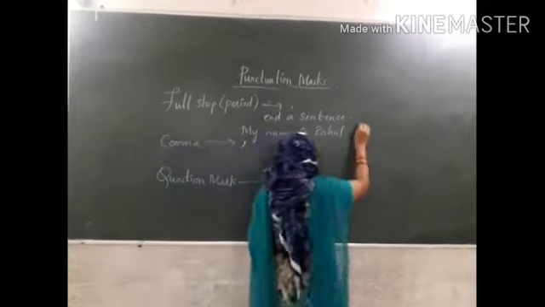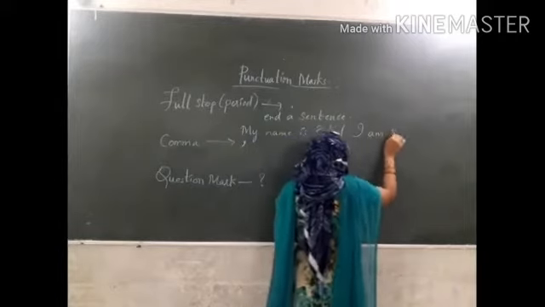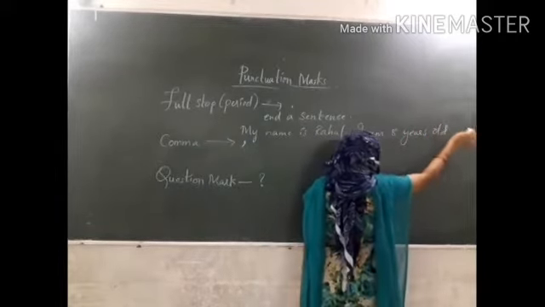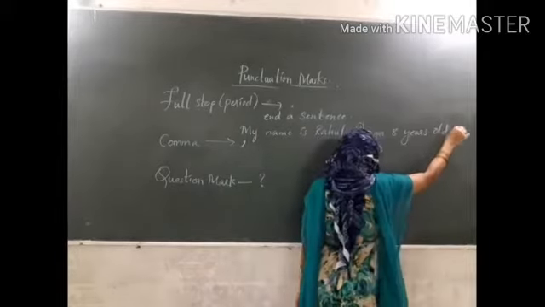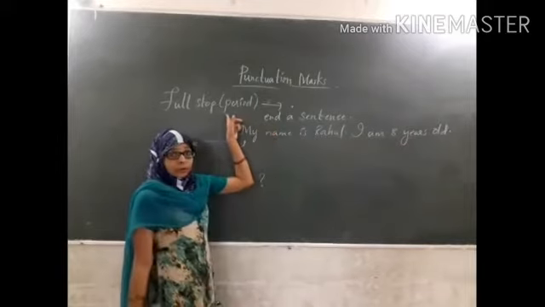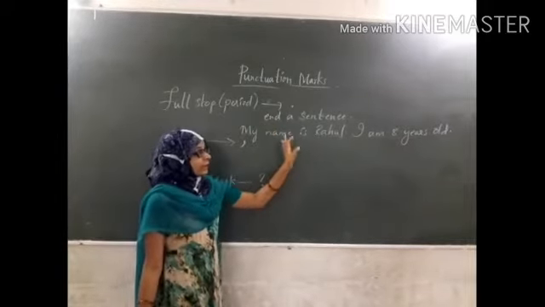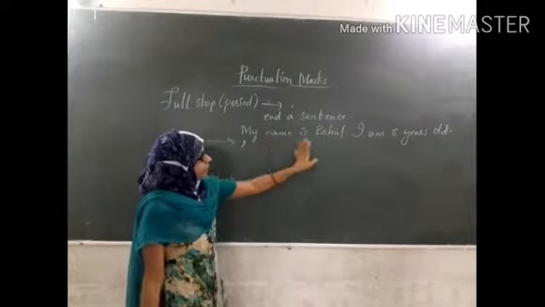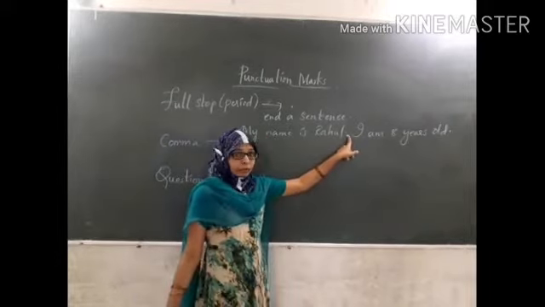Let me write, I am 8 years old. Full stop again. This is ending your sentence. Full stop is used to end a sentence. See, I have written a sentence here, my name is Rahul. Full stop.